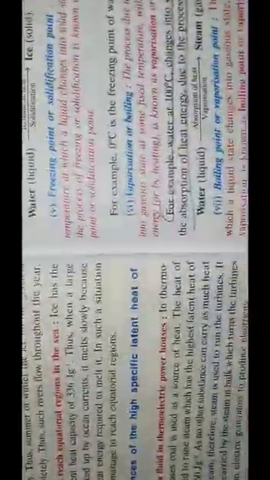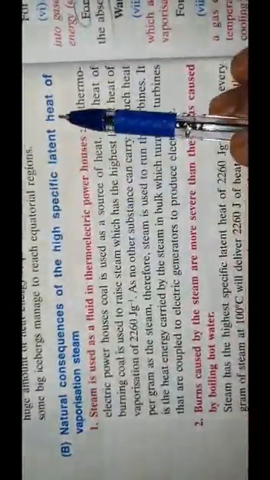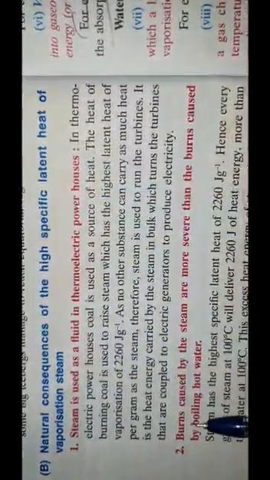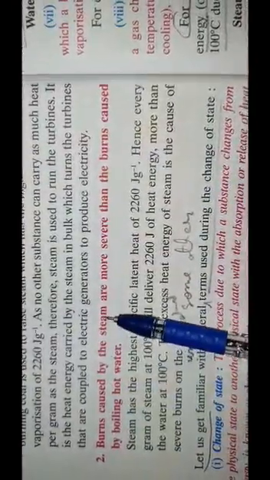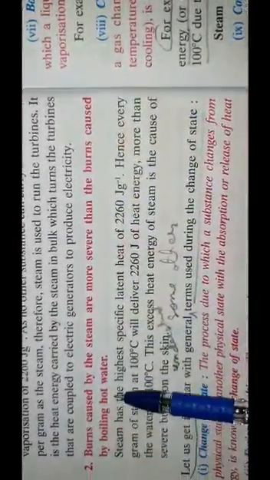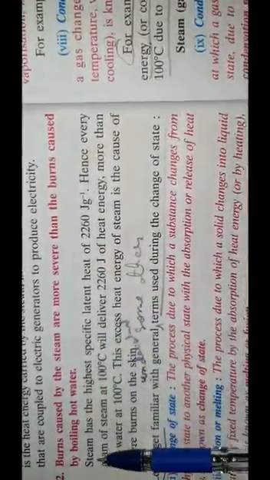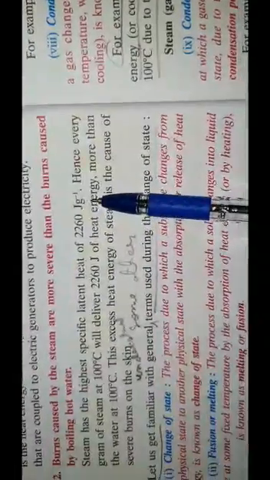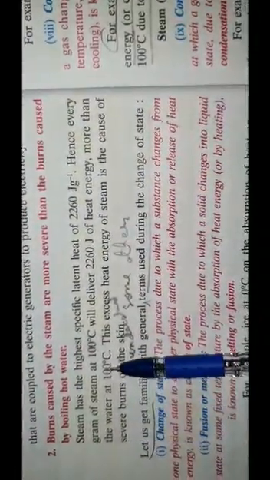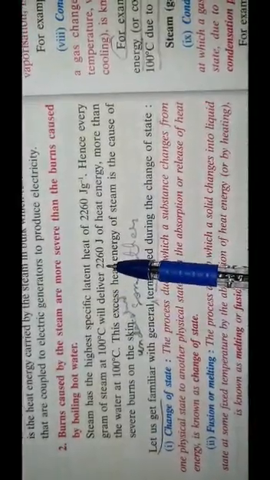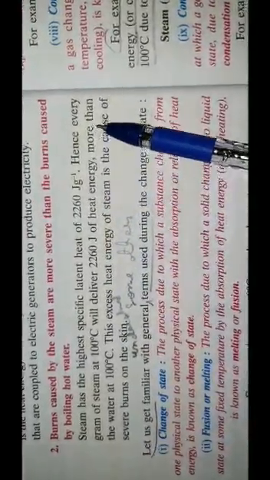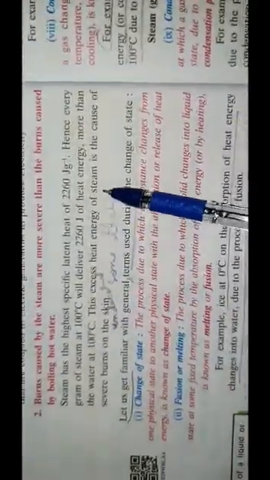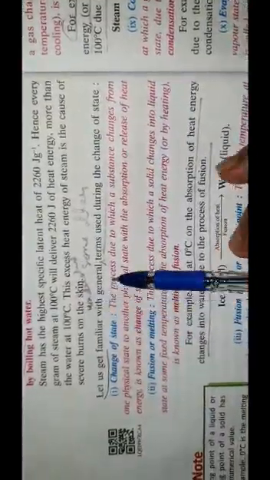Now some other examples of high specific latent heat of vaporization. Second example: burns caused by steam are more severe than burns caused by boiling water. Because steam has the highest specific latent heat of 2260 joule per gram. That is, every gram of steam at 100 degrees Celsius will deliver 2260 joule of heat energy more than water at 100 degrees Celsius. So this excess heat energy of steam is the cause of severe burns on the skin.